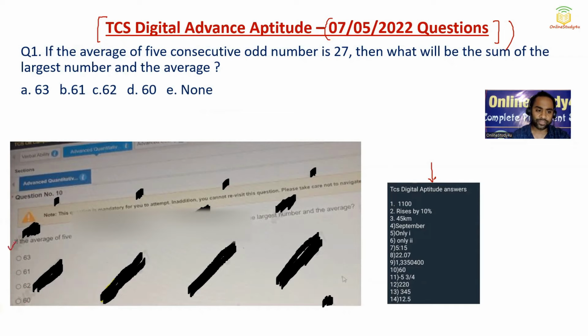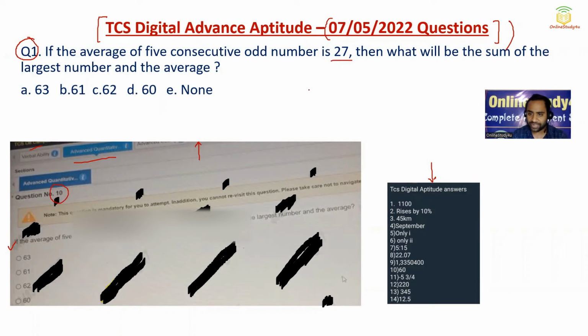So this particular question I have taken here. Why I have taken the screenshot: because many of the students will say, sir, this is not a TCS Digital question. Okay, so you can see TCS Digital Advanced Quantitative Aptitude problem. This is problem number 10, and this problem is very simple. If the average of 5 consecutive odd numbers is 27.